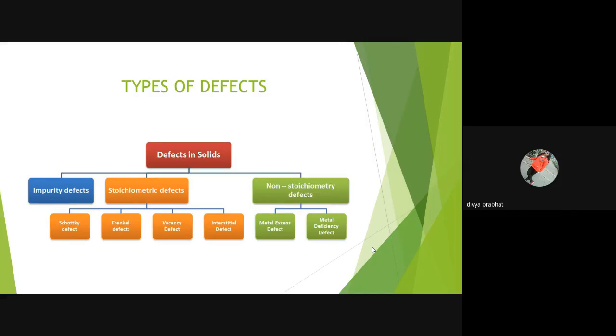And stoichiometric defects are further classified into Schottky defect, Frenkel defect, vacancy, and interstitial defect. Non-stoichiometric defects are classified into metal excess defect and metal deficiency defect.